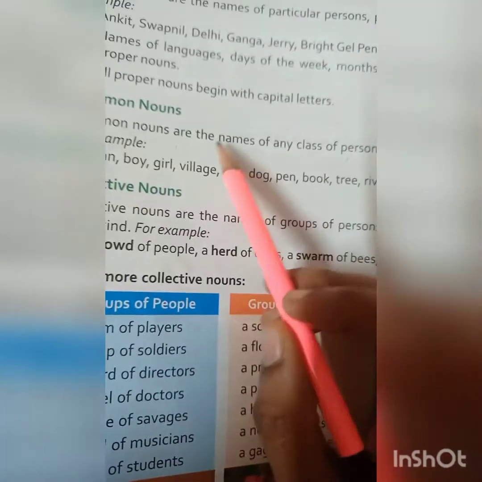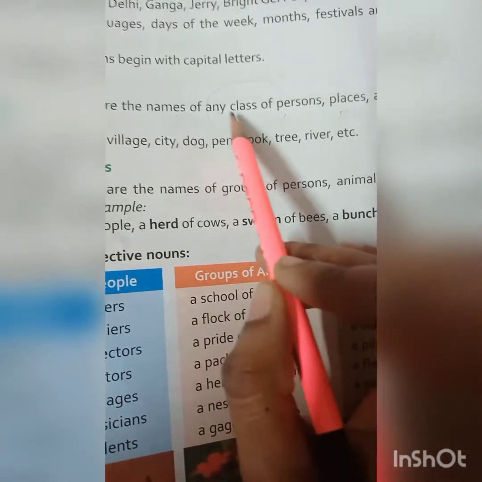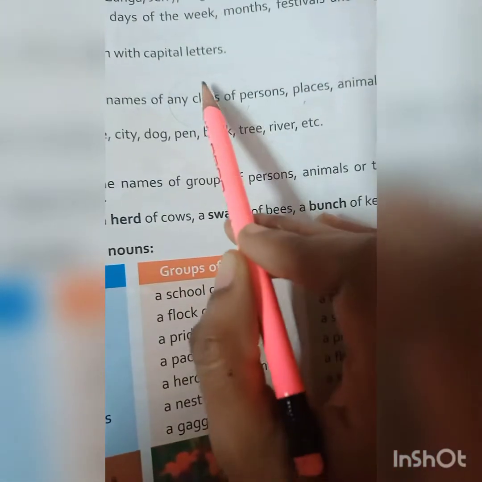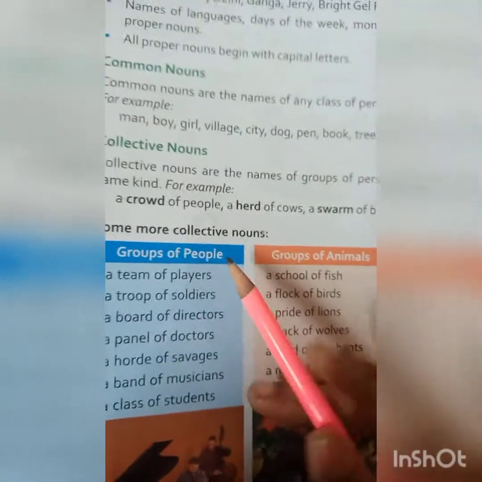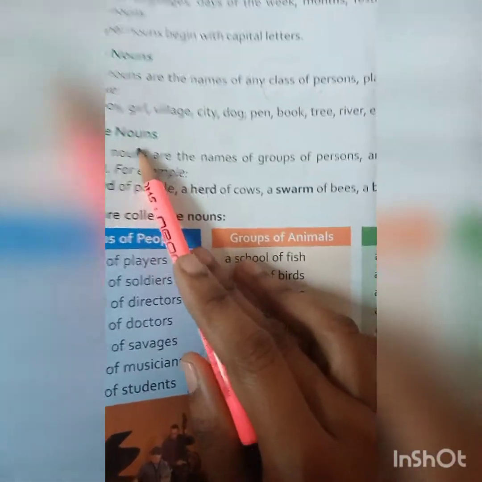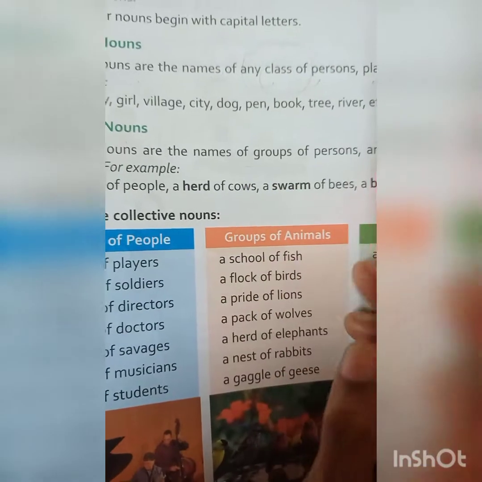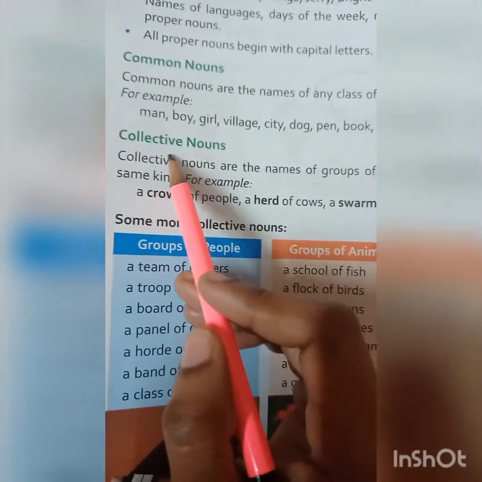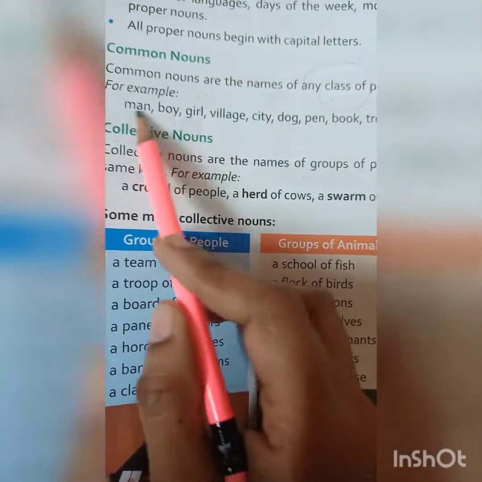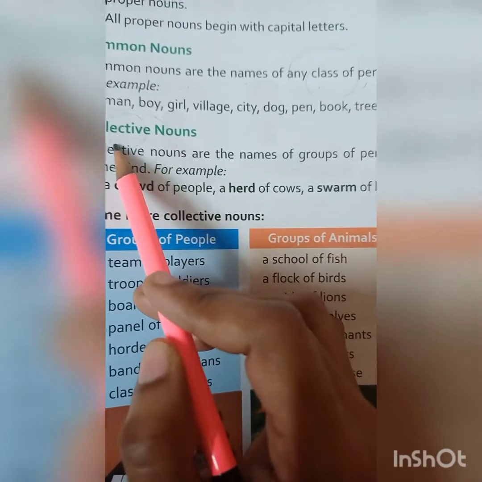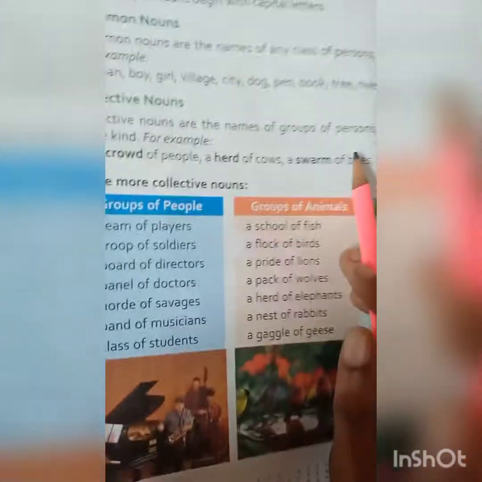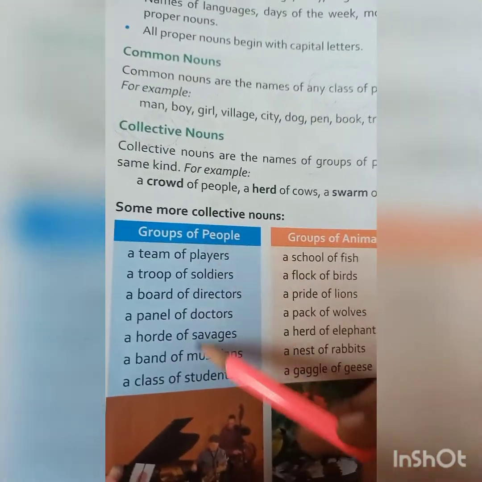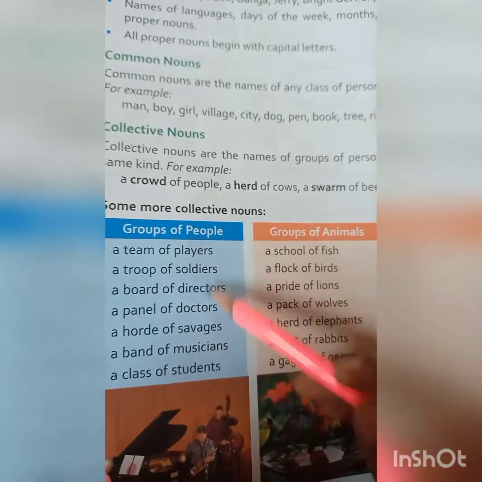Okay? So what are common nouns? Common nouns are the names of any class of person. Class. Okay? Next comes collective noun. Collective nouns are names of groups. From the word itself you can understand collective means collection of. So collection of what? A group of person, animals or things. These things you have to learn by heart, okay? What are the groups? These are the collective nouns.